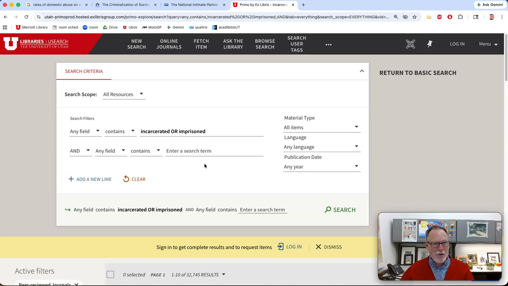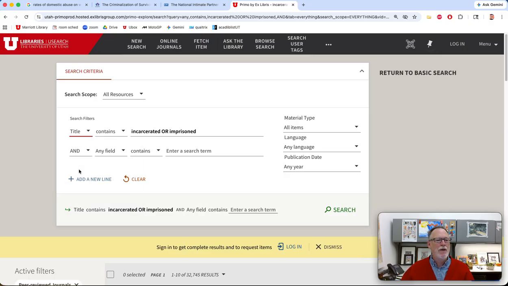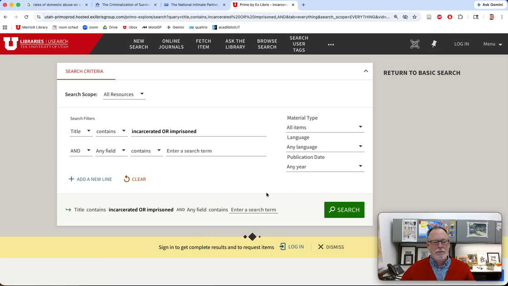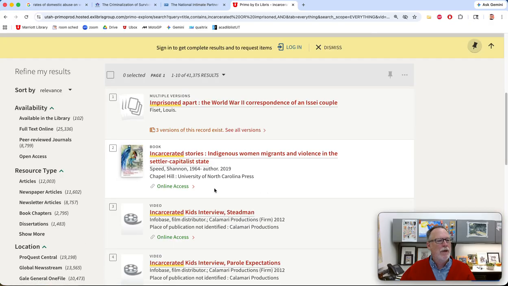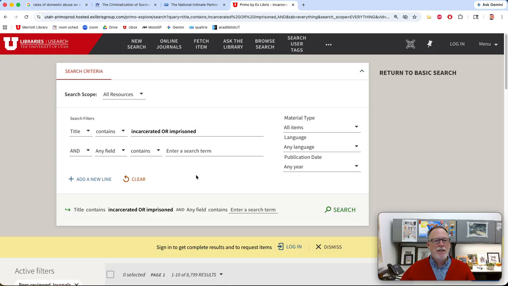You can narrow it down by saying, I want that to be in a specific place, like the title. So instead of looking anywhere in the article, I can narrow it down and just say, I only want that to be in the title of the article, book, chapter, whatever. So then we'll go down to 8,000. That's pretty good. So let's add another one.